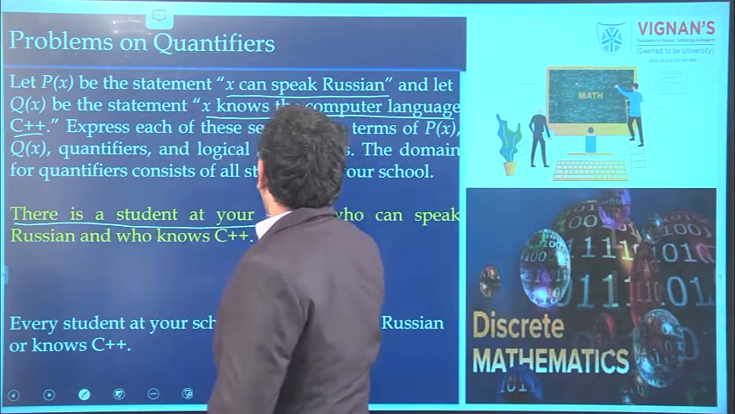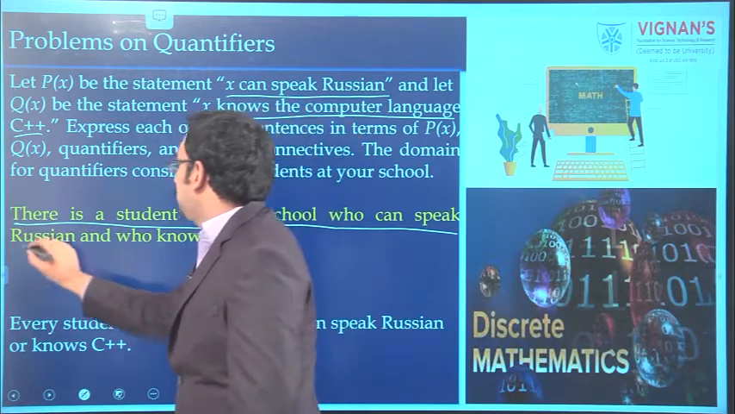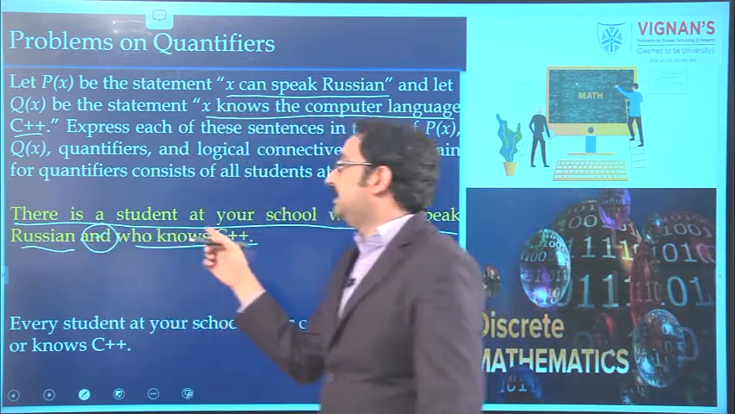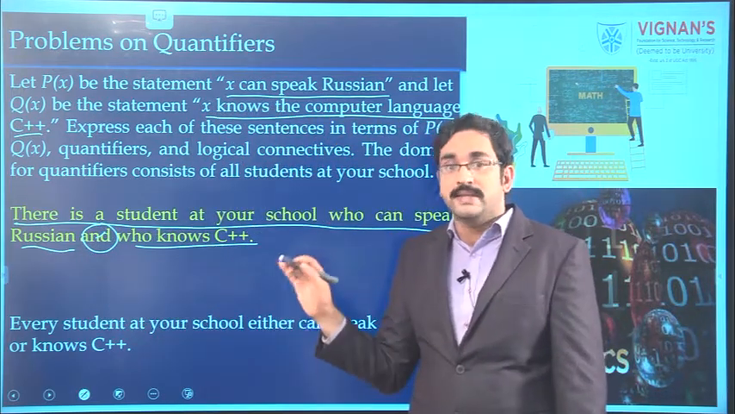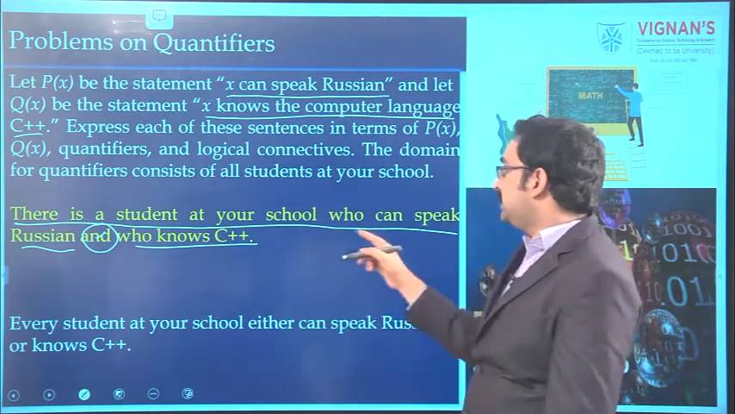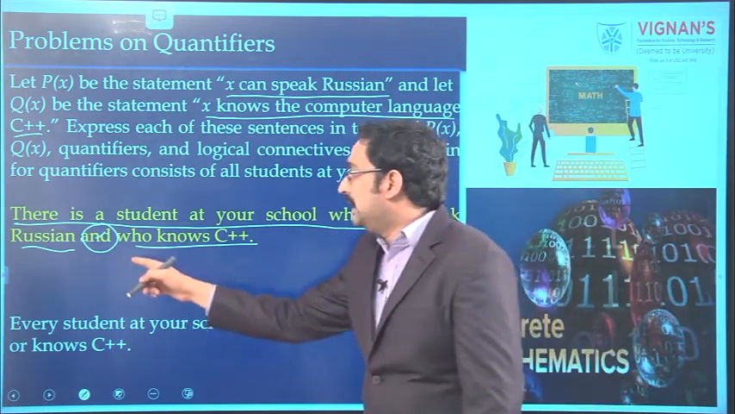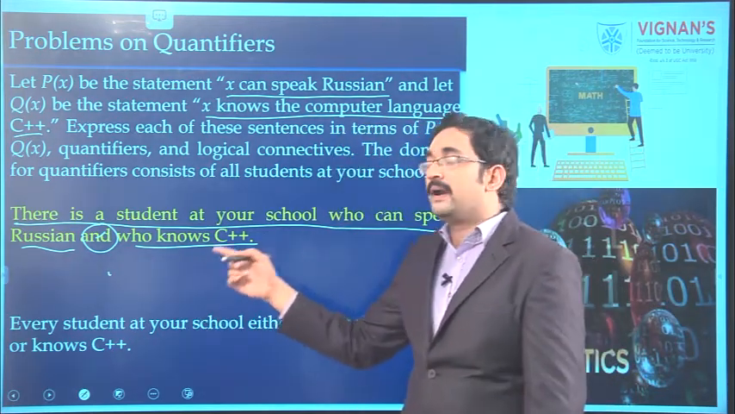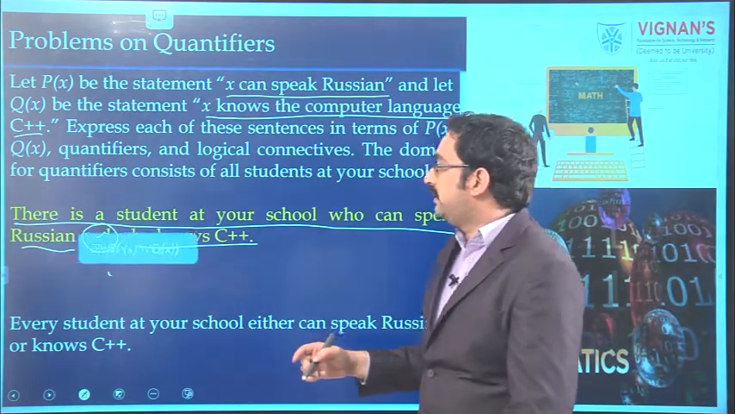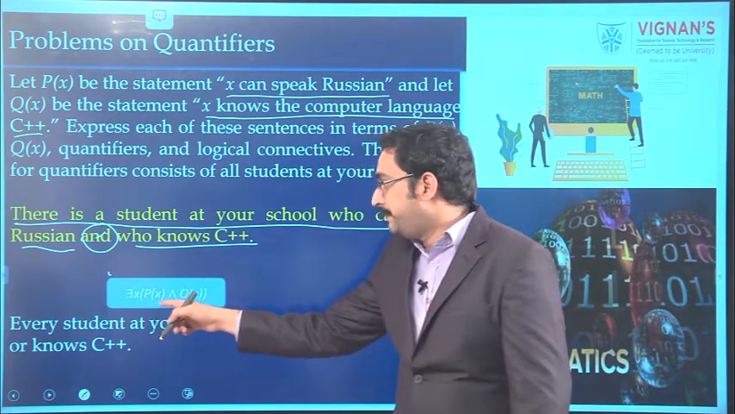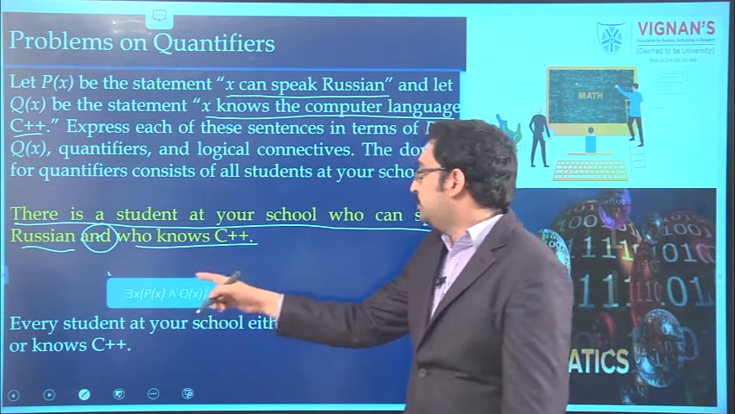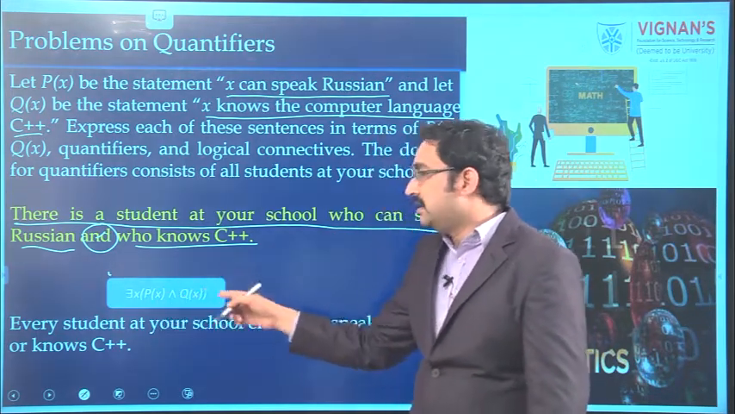There is a student at your school who can speak Russian and who knows C++. There is a student means not all, only some people. So we have to use the existential quantifier here. And one more thing is who can speak Russian and who knows C++. And means here we have to apply conjunction. So the solution can be read as there exists x, P of x meet Q of x. That means there is some student who can speak Russian and knows C++.